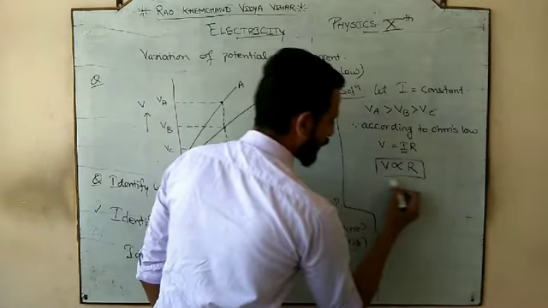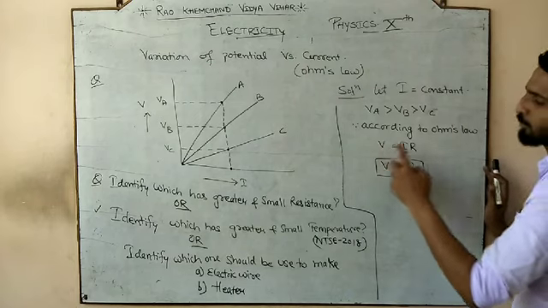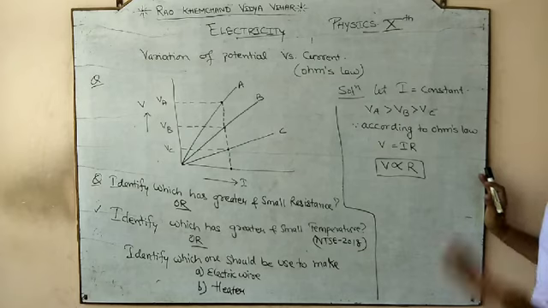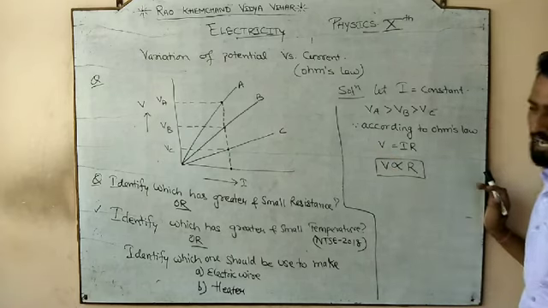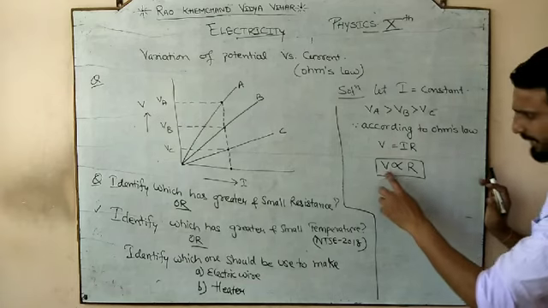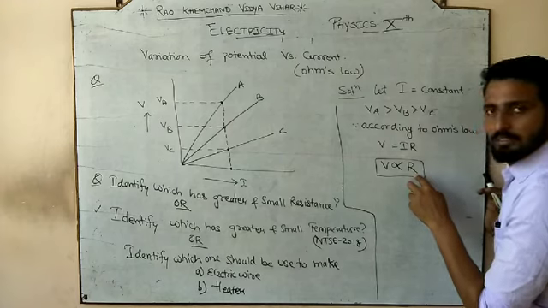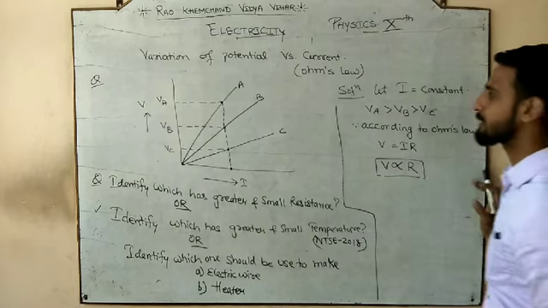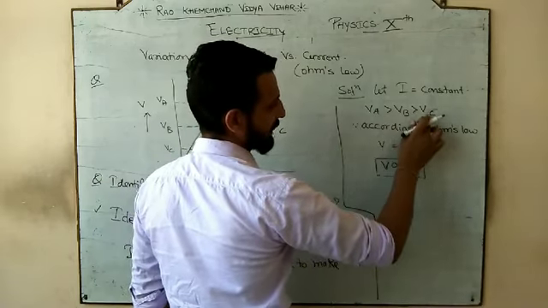Resistance. Because to get proportionality, the third factor has to be constant. Or you can say vice versa: if the third factor is constant, the other two factors are in some proportionality, and here the potential difference and resistance are directly proportional. So whichever has more V has more R. You can say potential of A is greater than potential of B is greater than potential of C.